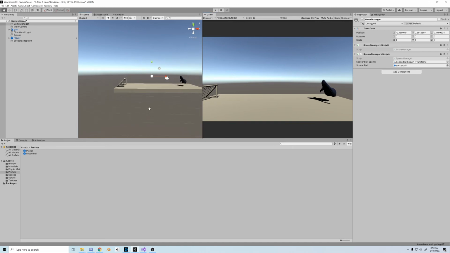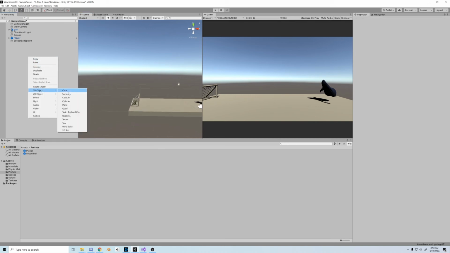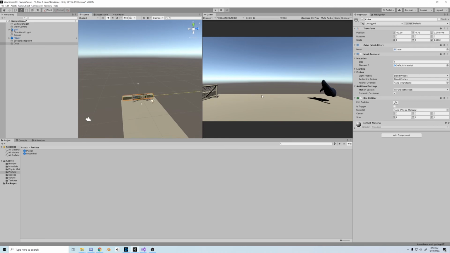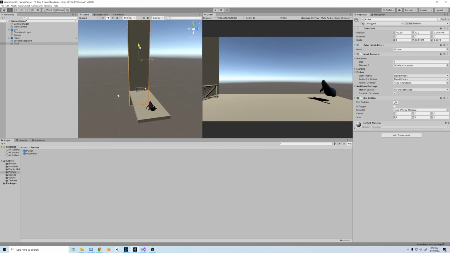And just for your information, this is a way to spawn anything. Not just in this game, but any games can use similar mechanics, so feel free to extrapolate this knowledge to any project. One more thing is that when we kick the ball out of bounds, we don't want it flying away forever. We want the game to keep going, so let's create a wall.